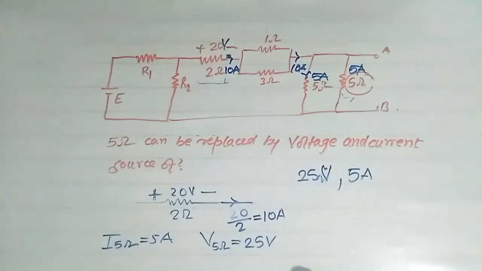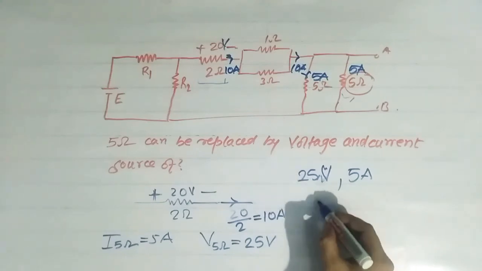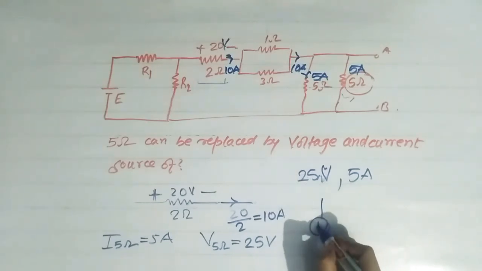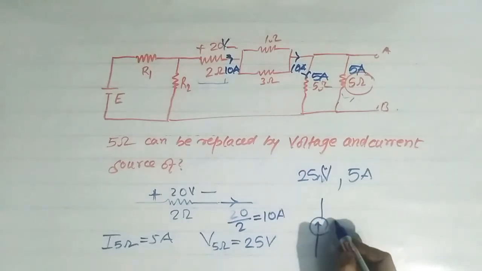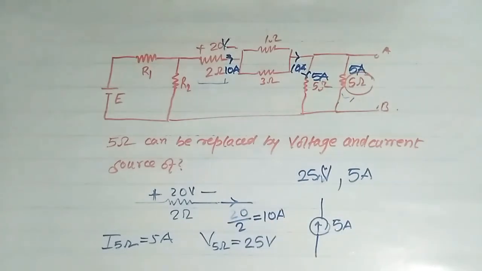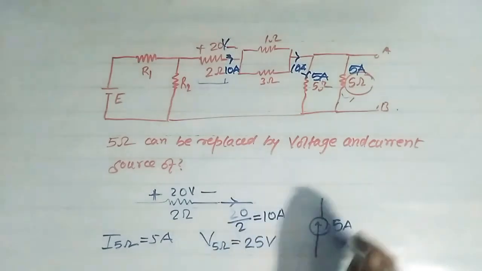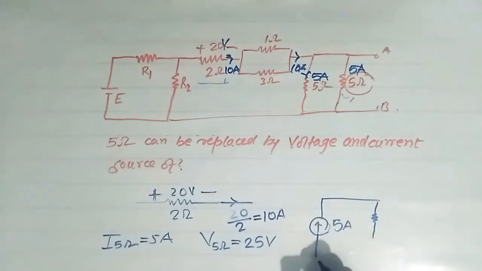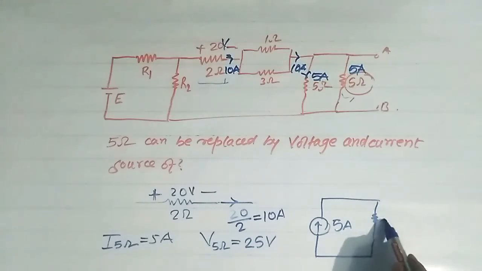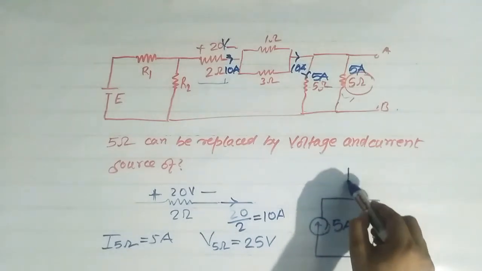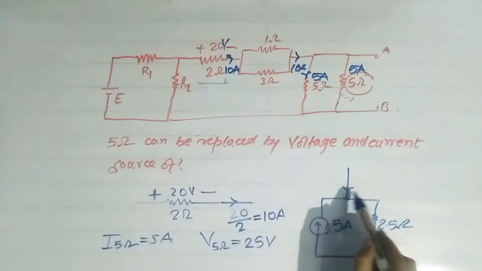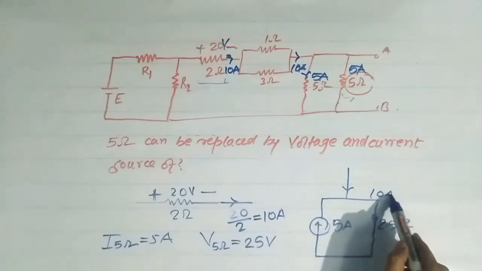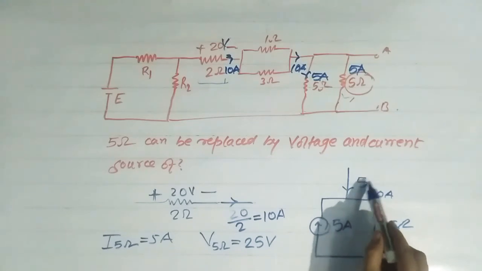Okay, so how can we represent it? So we can represent it as, suppose this is current source of 5 ampere, and this, how much it is? Suppose it is 2.5 ohm, and this current is 10 ampere and this is 5 ampere.